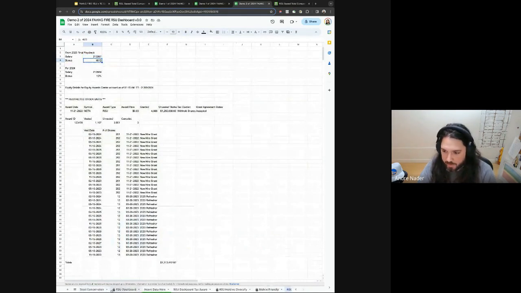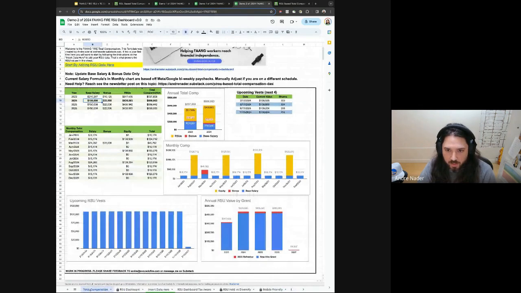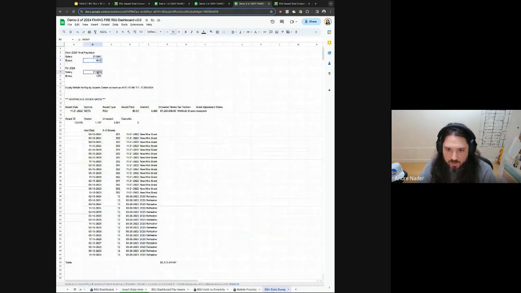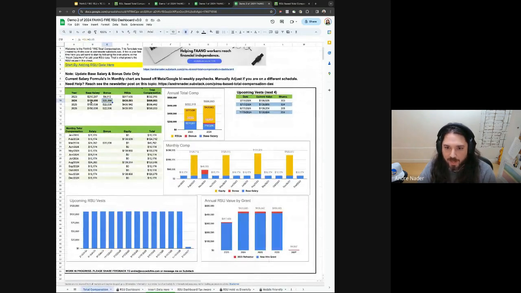Because they were only here for some of the year, they only have a partial year bonus. Meta people also had a smaller bonus last year just because they transitioned from a twice a year bonus to an annual bonus, and as part of the transition the bonus payouts were smaller last year.